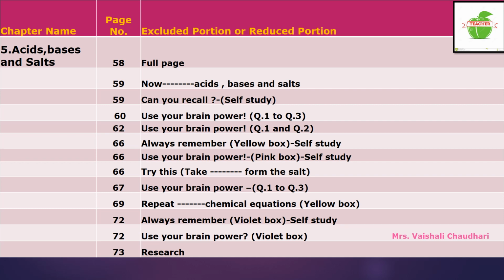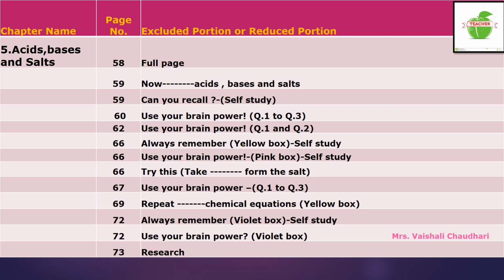But children, there are some acidic radicals, basic radicals and type of the compound. So at least one time you have to revise it. This is excluded for this year, but maybe there are some concepts related to this topic next year. So don't omit it. At least one time you have to go through this page. Now page number 59. In this, from the word now to the word acids, bases and salt. These 2 lines are there. These 2 lines not there for your syllabus.